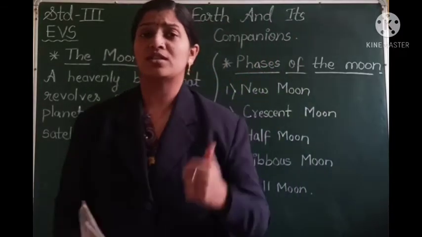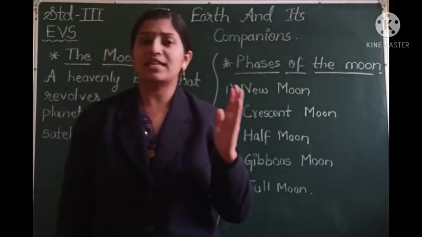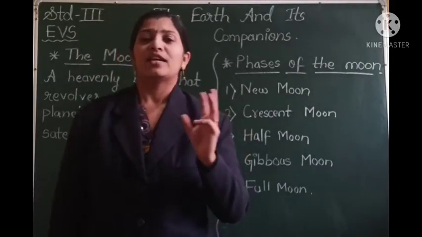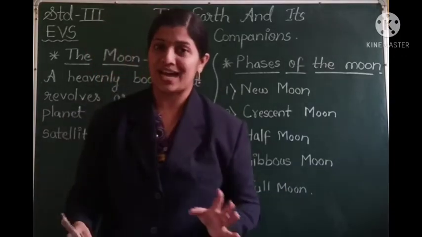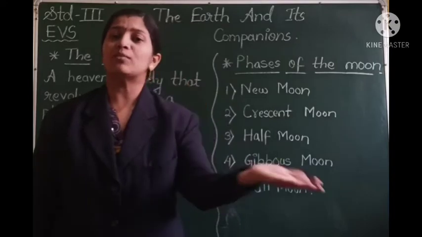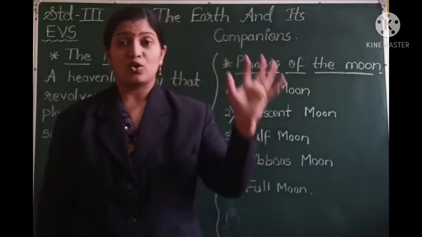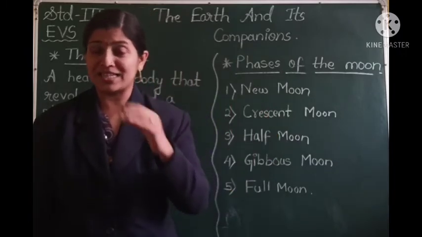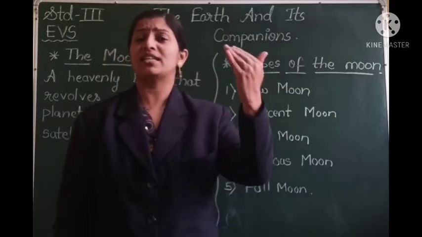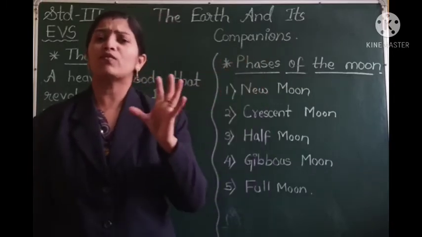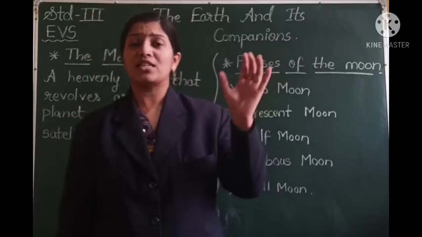Now we are moving towards the next point, that is phases of the moon. So every day we can see the moon in the sky, right? Except we cannot see it on the new moon day. It is totally dark. But every day when you see the moon in the sky, it is not always round. Sometimes it is totally round. Sometimes it is less than the full circle. Some days it is half. Some days it is less than half. So the shape of the moon changes every day. These are called the phases of the moon.